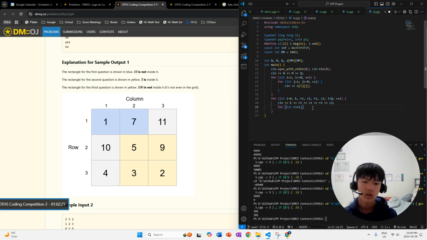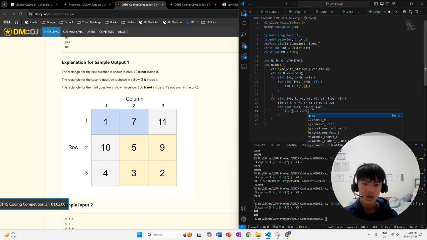Then we're going to loop through from row 1 to row 2, so the top row to the bottom row. R is less than or equal to. How do you jump to a certain line number? I forgot. Oh well. Then we're going to loop through the columns.